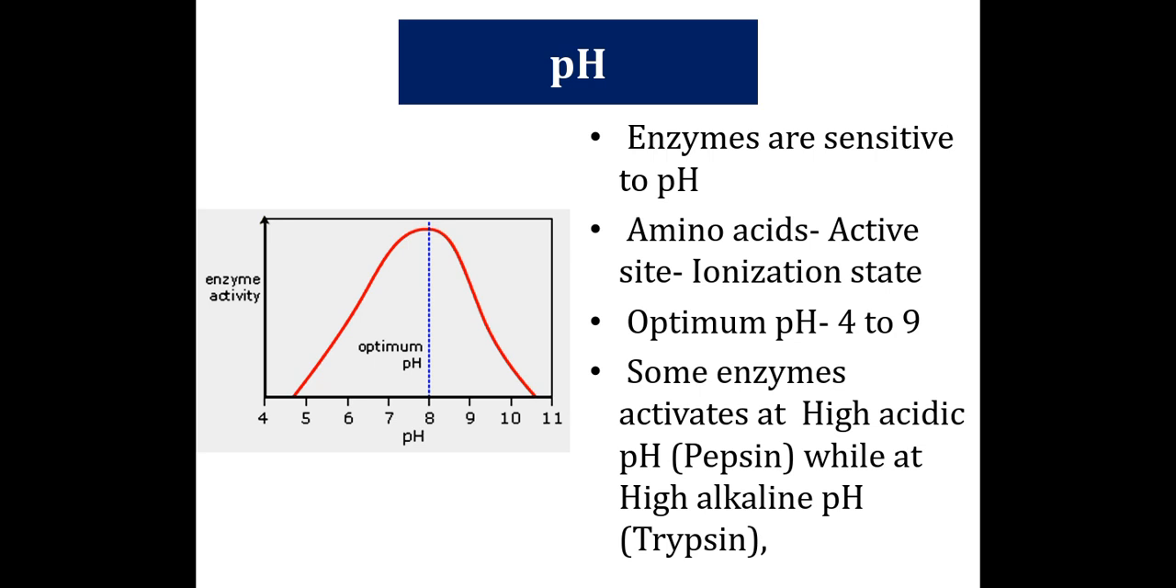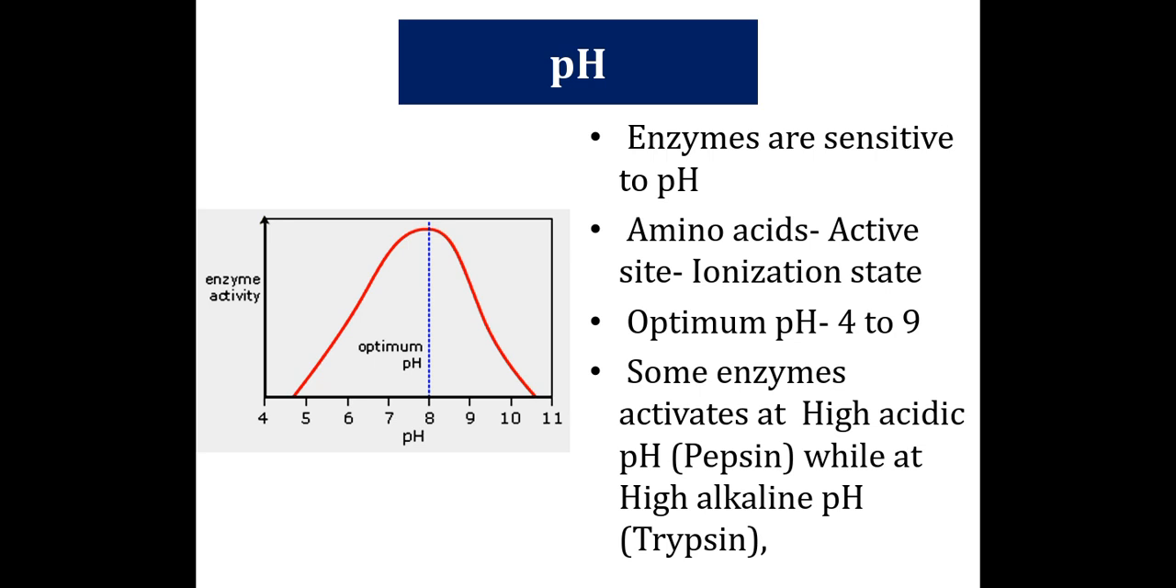Here you are looking at a graph, and that graph is showing the enzyme activity increasing from pH 4.5 to 8. After pH 8, the enzyme activity declines. So maximum activity is recorded at pH 8.